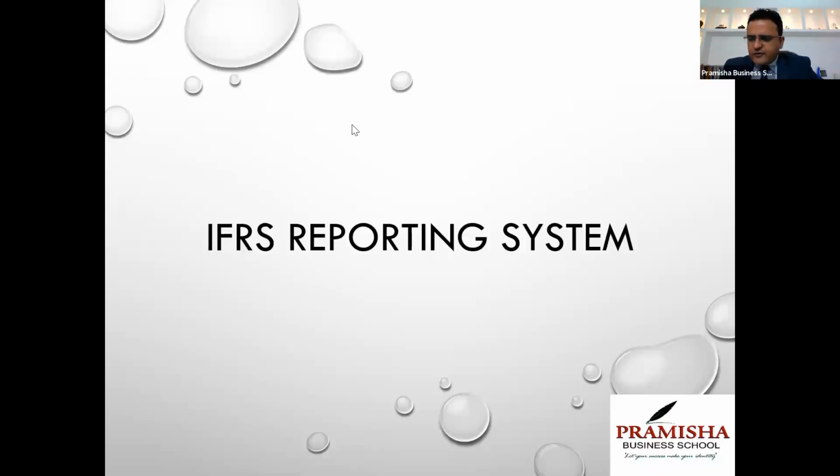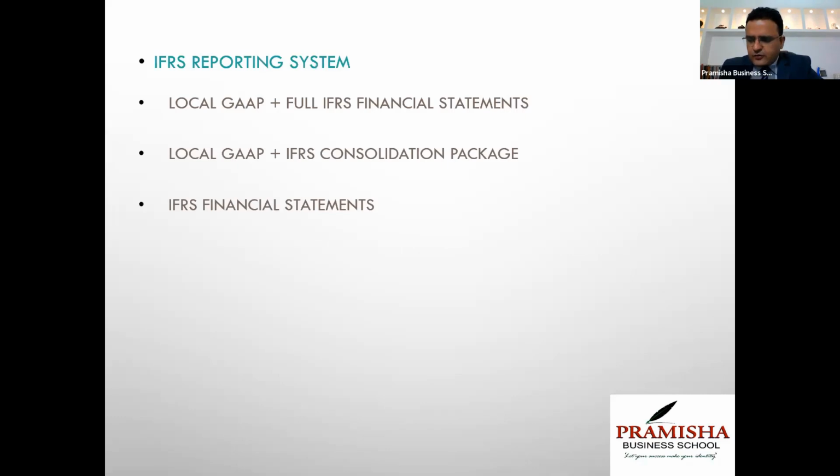Now, if you have to report your financial statements on the basis of IFRS or Ind AS, what are the things you should know? Like how you will go about it. So there's a system which you need to follow. The system is that we should know the local GAAP, and we'll convert that local GAAP into full IFRS or Ind AS compliant financial statements. If we are also required to prepare consolidated financial statements, then we should have a consolidation package, how we are going to merge the two balance sheets into one and prepare it from group perspective, and we'll finally be able to publish Ind AS or IFRS financial statements.